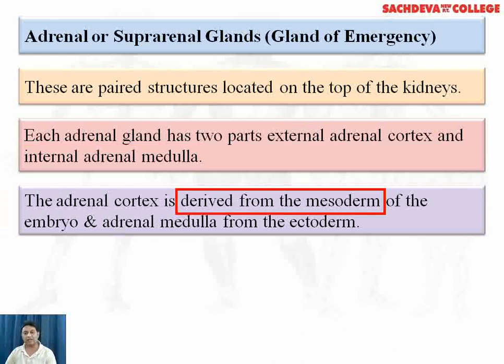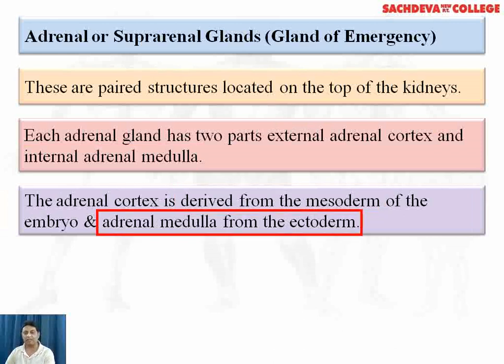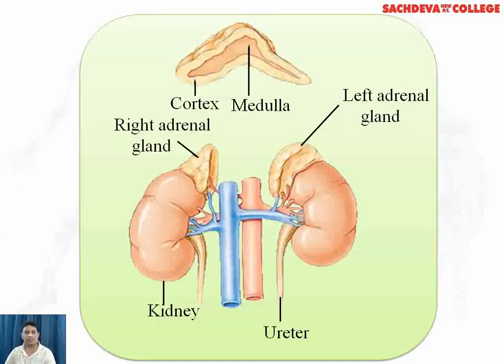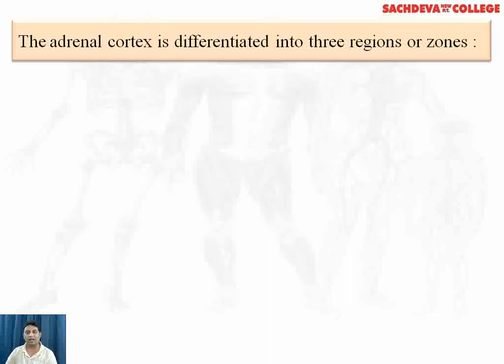Adrenal cortex is derived from the mesoderm, whereas adrenal medulla from the ectoderm. Cortex is surrounded by a fibrous capsule. This is the structure. You can see adrenal glands are present just above the kidney. There is a right adrenal gland and a left adrenal gland. Each adrenal is divided into two parts, an outer cortex and an inner medulla.